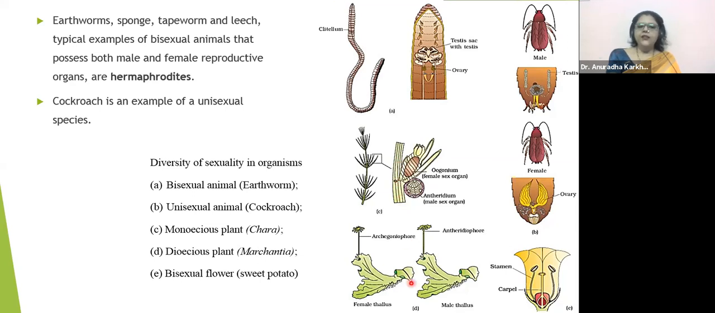Fine. Look at this. D. Marchantia. Marchantia is a bryophyte. Okay. Moss. Mosses are visible right now. You can see the moss on the walls and all. It's rainy season. In Marathi we call it shevar. You might have seen this.